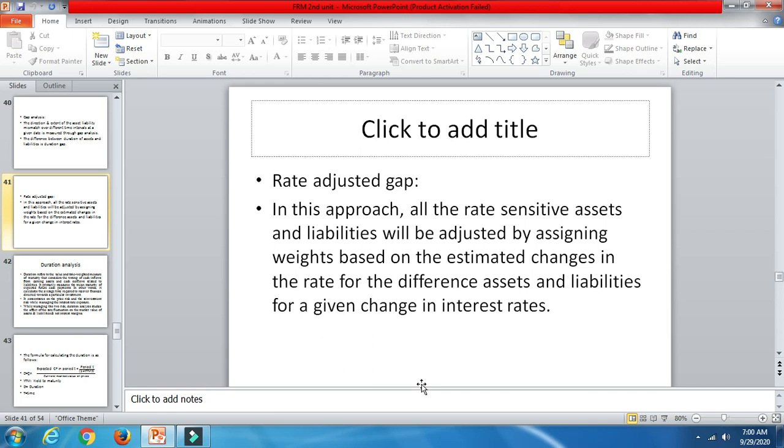Based on the weightage of how much principal amount you have taken, the estimation of the rate and all the differences in the assets and liabilities will be measured in the rate adjusted gap. That's what the rate adjusted gap is.